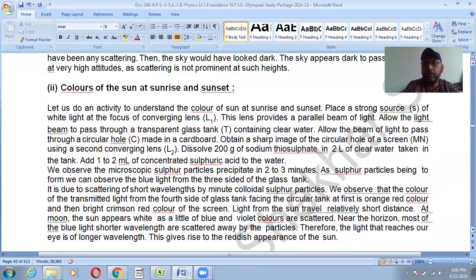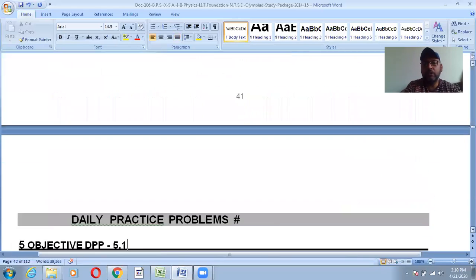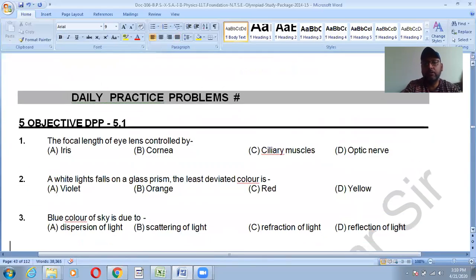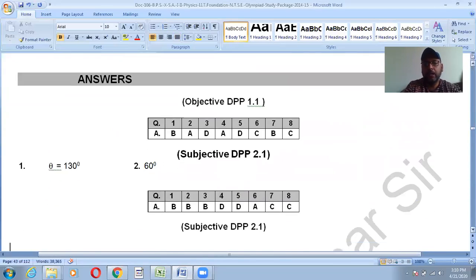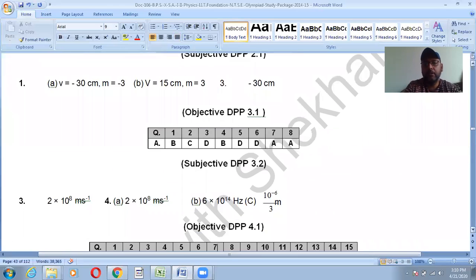You might have a question: sometimes we see that clouds are white in color. The clouds are present at very low altitude compared to the sky. So all the colors are scattered equally by them, and that is why they appear white in color. These are questions you can discuss or solve for your exercise. I have given the objectives, everything.